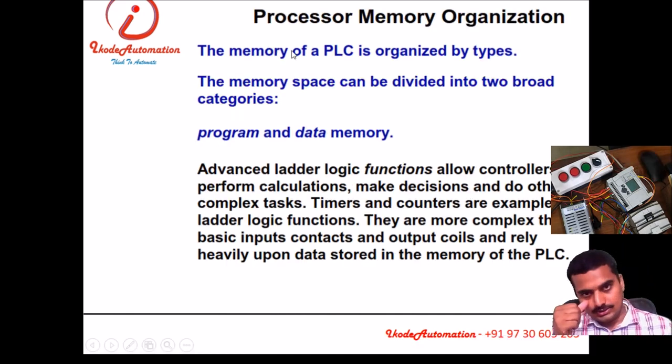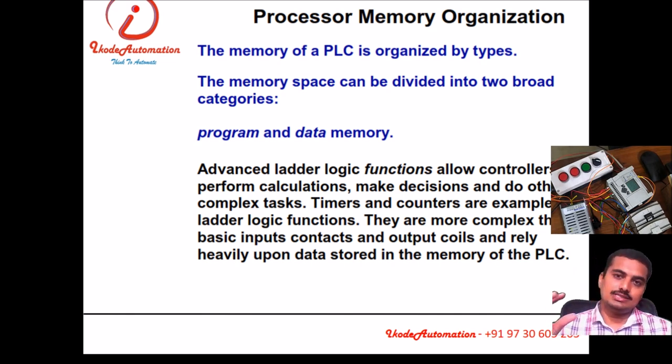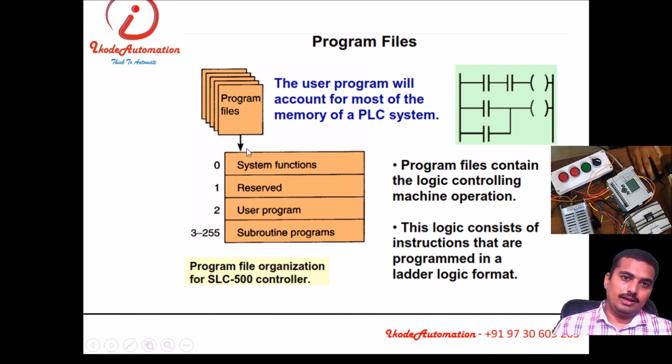To understand the PLC program, we must know the memory allocation inside a PLC. So PLC has memory that is divided into many subparts. We can say the program memory and data memory. Here, the program memory has these parts: the system function, reserve, user program, and subroutine program.